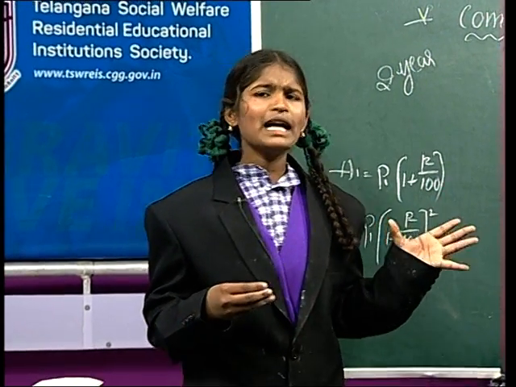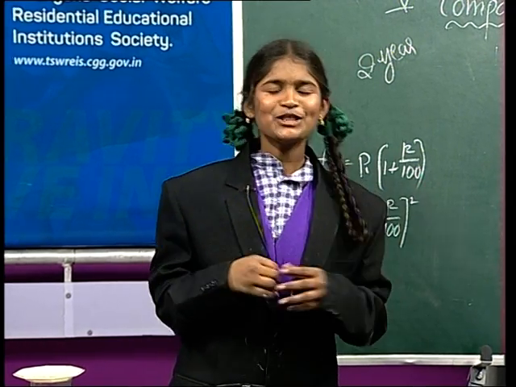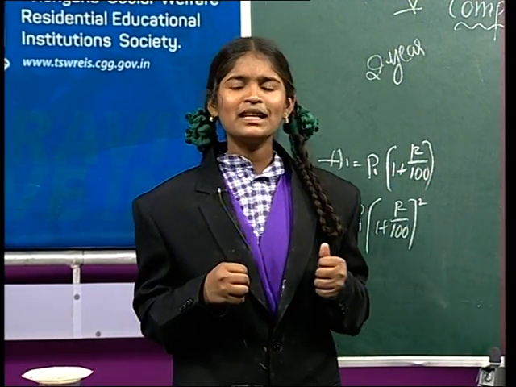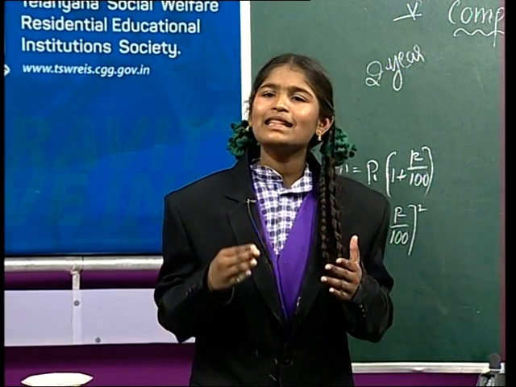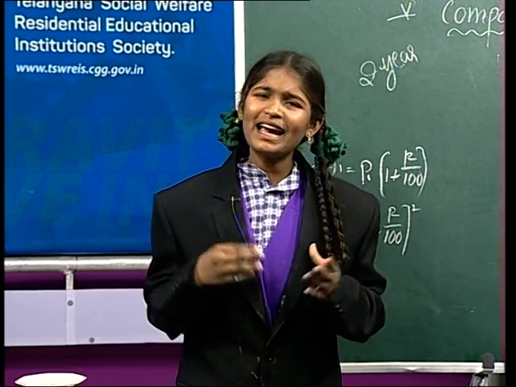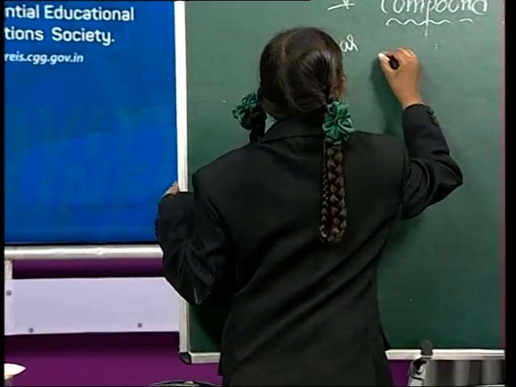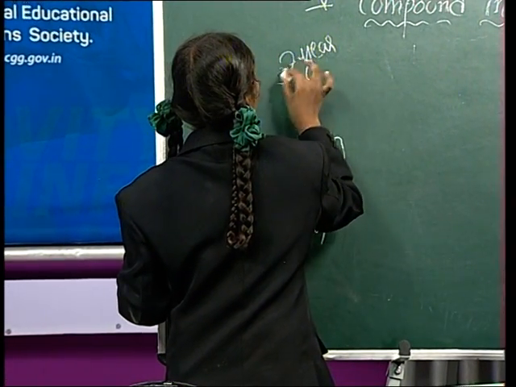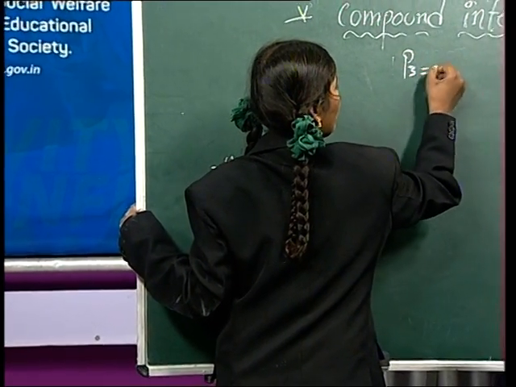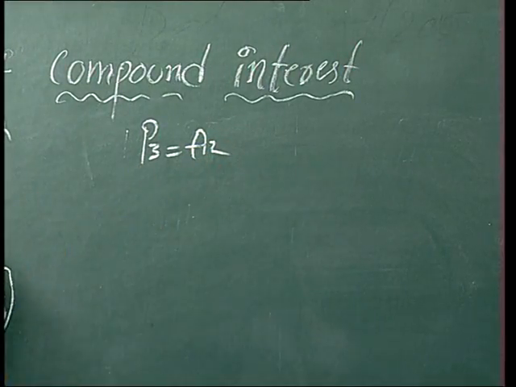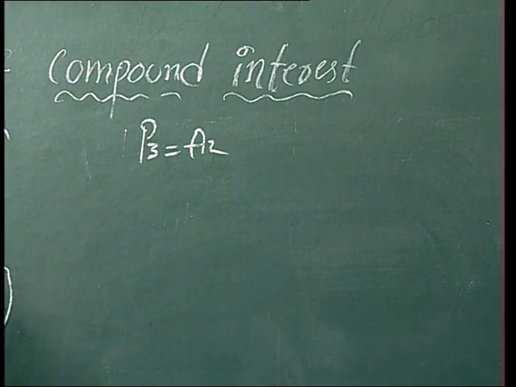Okay. Now, see the third year amount. If you want to find the third year amount, how can you calculate? It's correct. If you want to find the third year amount, easily you add the second year amount as principal and the third year interest. Then you easily get the third year amount. Let's do that. For third year, P3 equal to A2. We are finding the third year amount, so we write here P3 equal to A2.